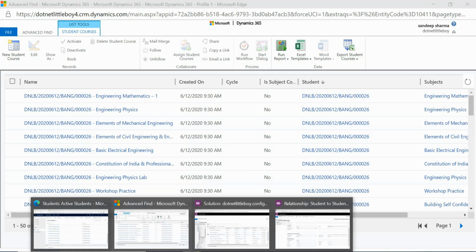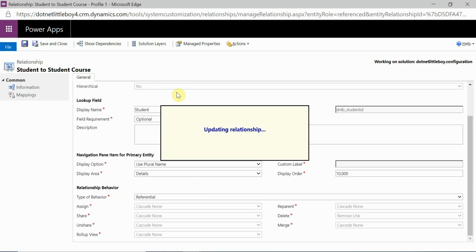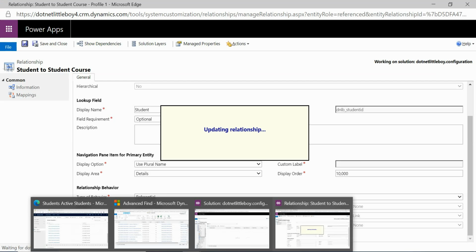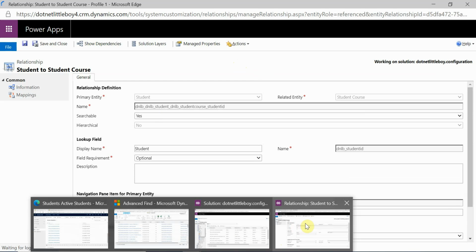Now let's go to the other type, and that is referential. Inside the referential, let me update this first. It's taking time, so it is updated.